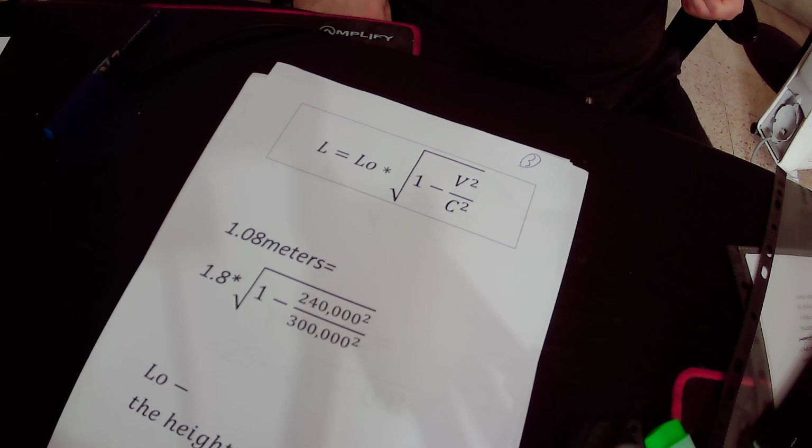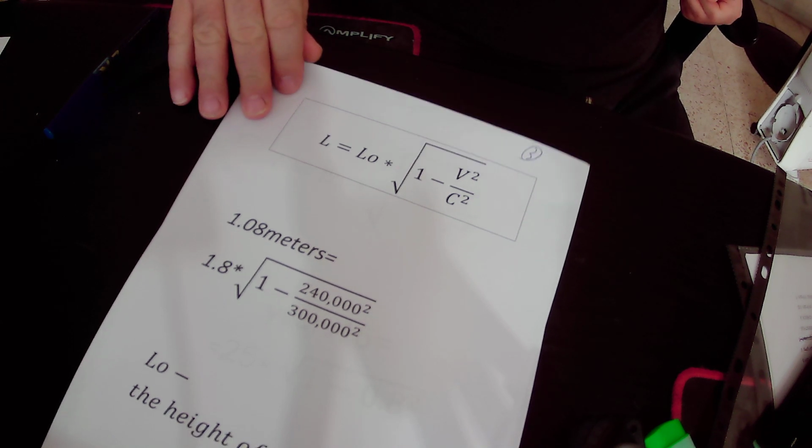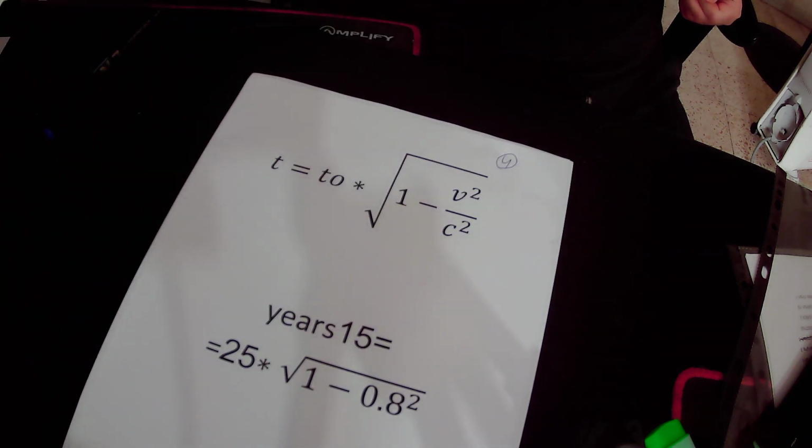Okay, now I will talk about the third phenomenon that occurs when someone or something is moving at very high speed in space. The third phenomenon is time dilation. As mentioned, from the point of view of the brother who is on Earth, his twin brother is moving in the spaceship at very high speed.